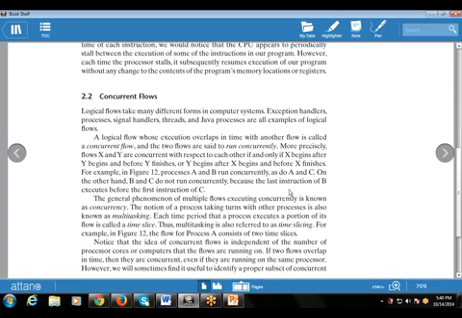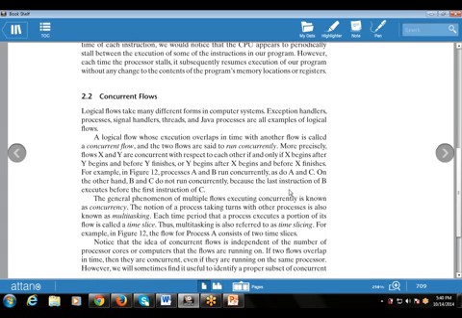The general phenomenon of multiple flows executing concurrently is known as concurrency. Whenever more than one process is executing, that is known as concurrency. The notion of a process taking turns with another process is also known as multitasking.